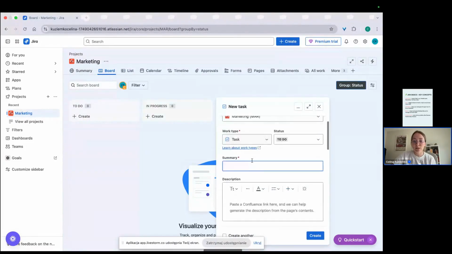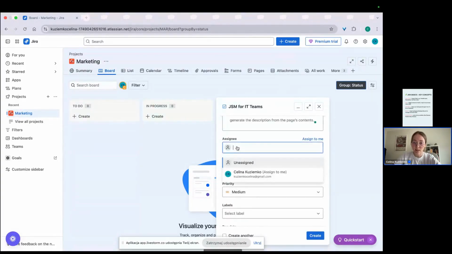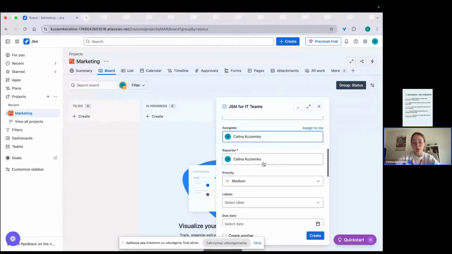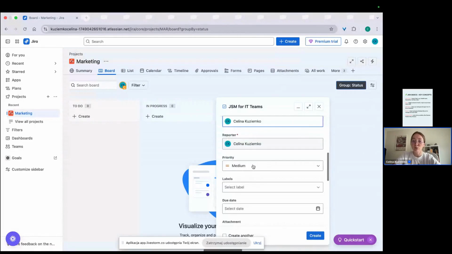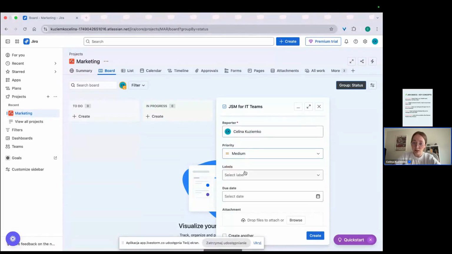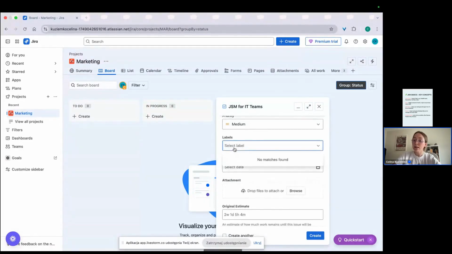And as you can see, here are fields: summary, description, assignee, meaning the one who is responsible, reporter, me, I'm creating this issue. You can choose priority. Here are labels.